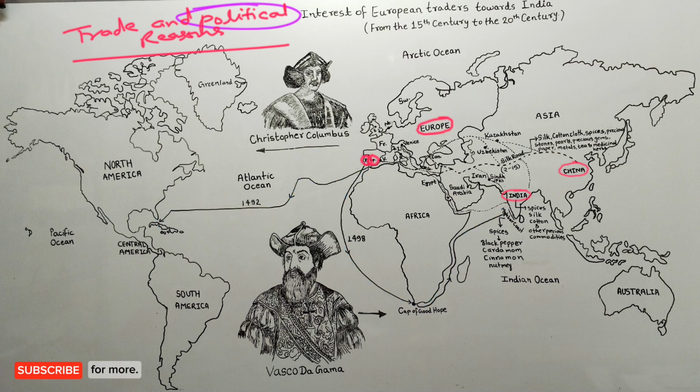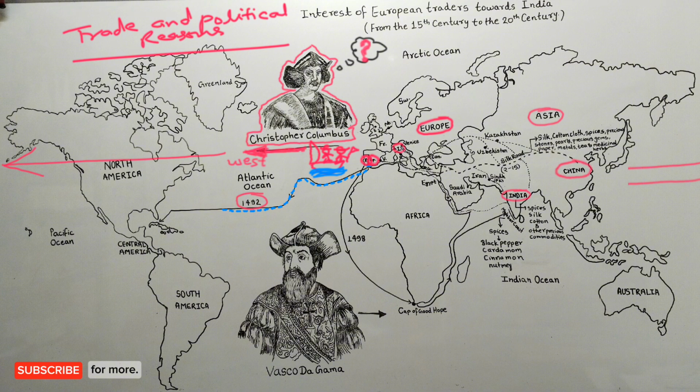Okay? In this sequence, friends, in the 15th century, Christopher Columbus went on a sea voyage with the support of King Ferdinand and Queen Isabella of Spain. Christopher Columbus was an Italian sailor and explorer who tried to reach India and Asia through the western sea route. At the beginning of his journey, Columbus thought that if he went by sea in the west direction of Europe, he could reach India and China quickly.